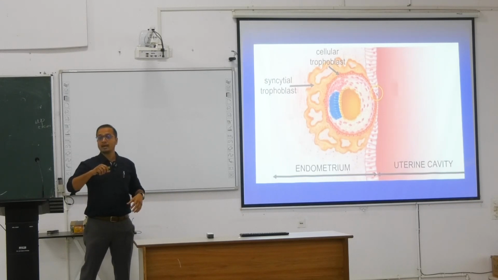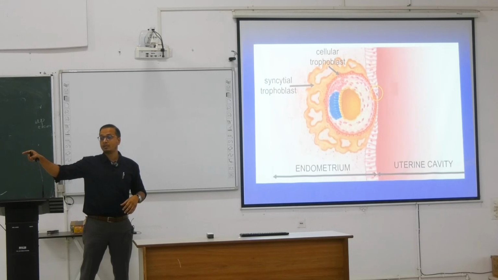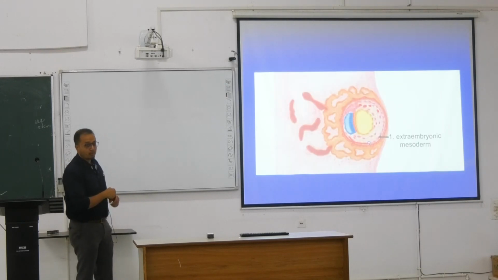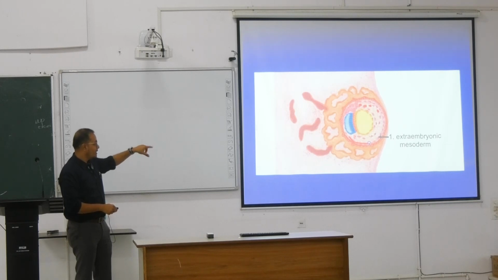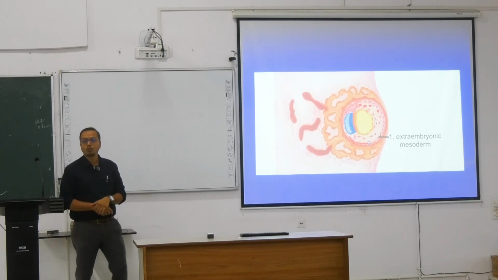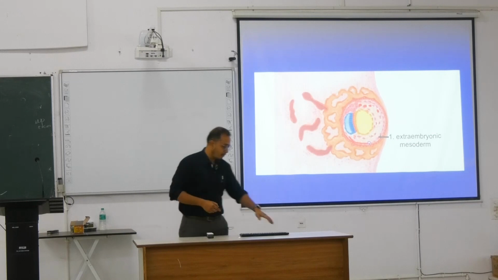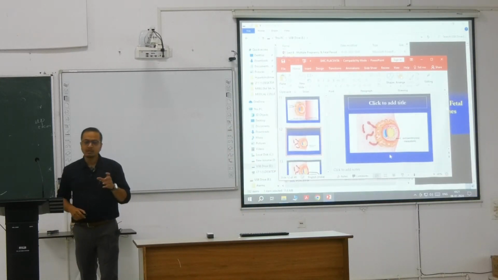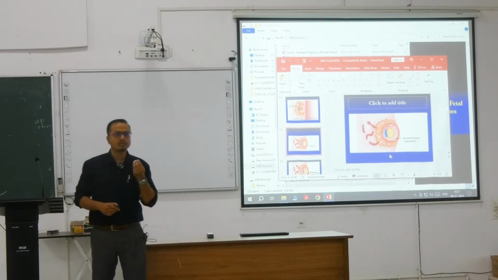Now, my point is that we are going into the entity we call the chorion, which makes the fetal part of this placenta. So this syncytial trophoblast, plus the cytotrophoblast, plus the cells of the extra embryonic mesoderm, together make this layer, which we call the chorion. Now, we pause at this point. This entity, as I am saying, is a component of the placenta. We call it the chorion.